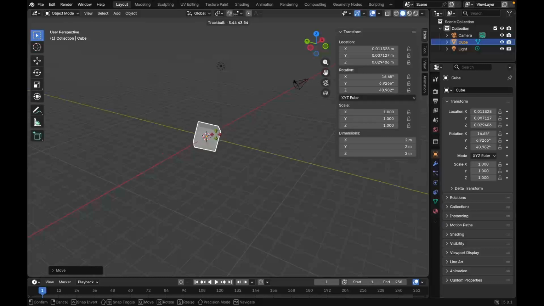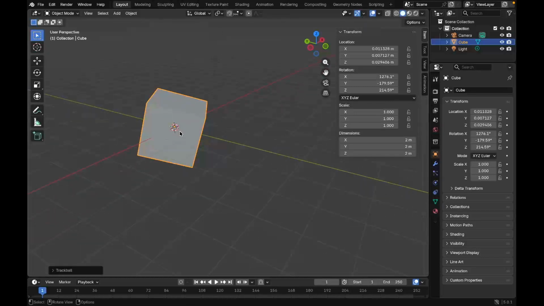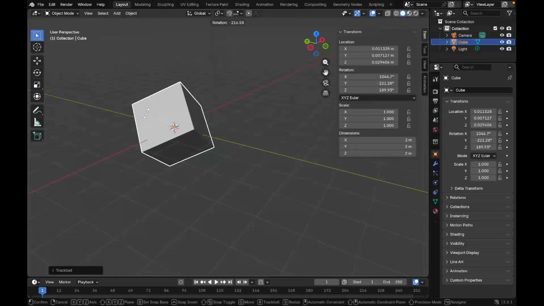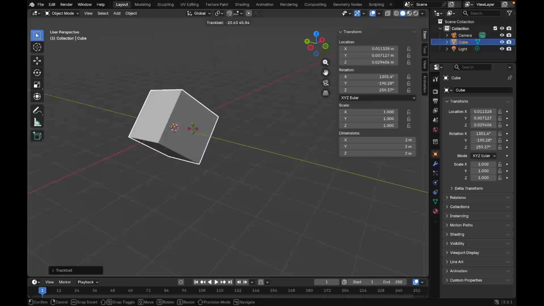For toggling, you can press the R key again. R is for rotation, it is rotating right now, and if I press the R button again, then it toggles.